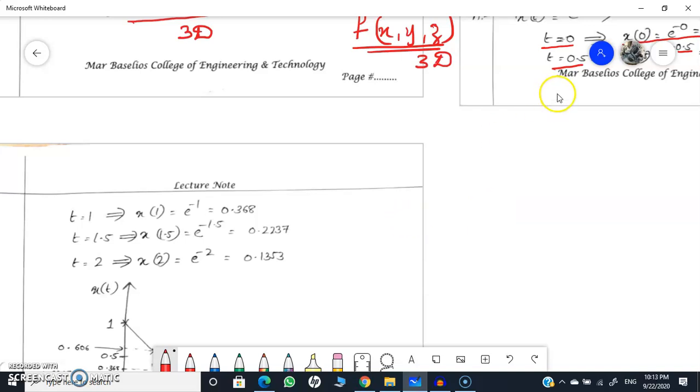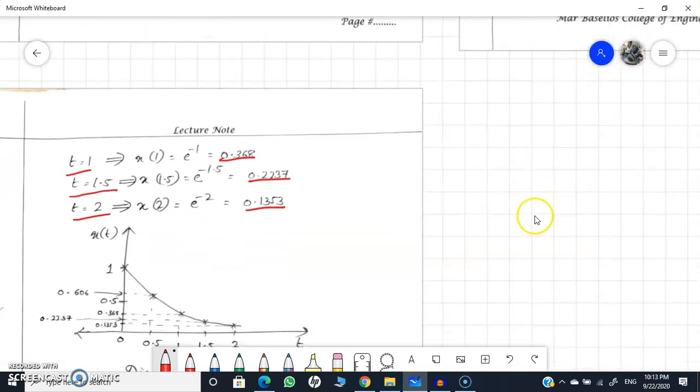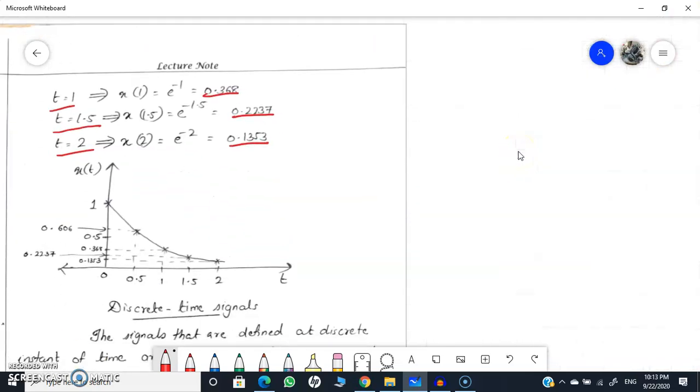So from t equal to 0, I am getting this value. At t equal to 0.5, I am getting this value. At t equal to 1 also, t equal to 1.5, and t equal to 2, I am getting values like this. Now plotting the signal with t along the x-axis and x of t along the y-axis: at t equal to 0, I have obtained the value 1.